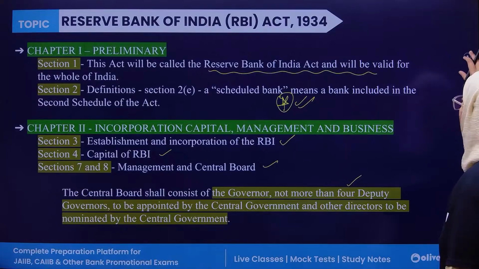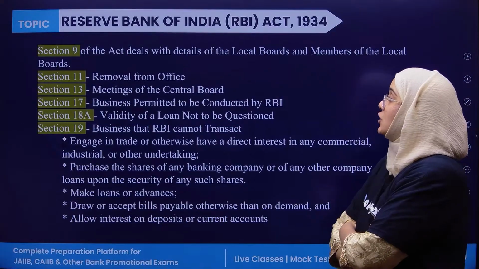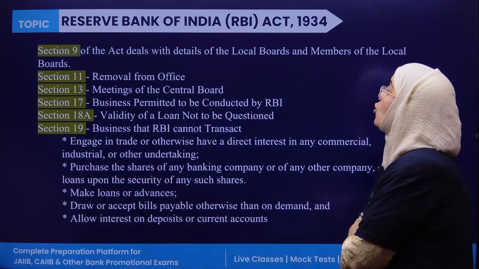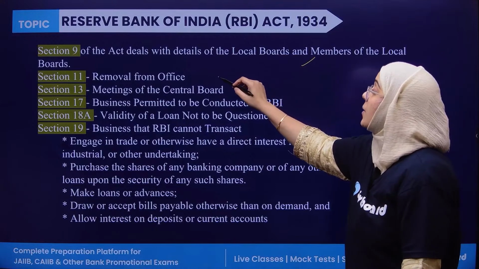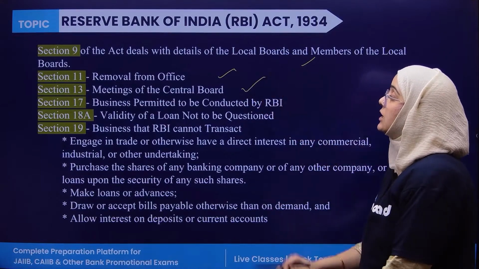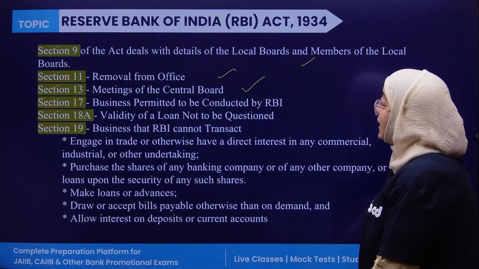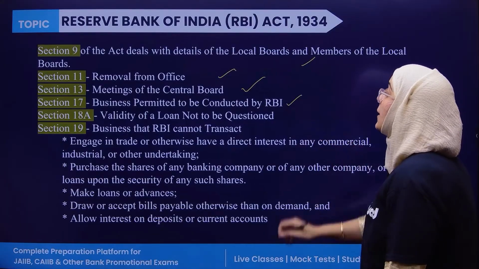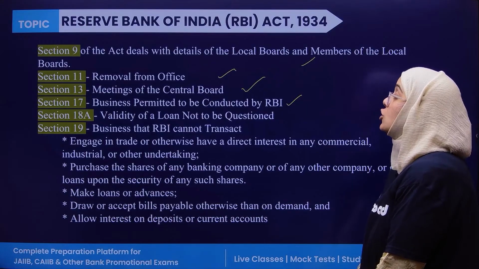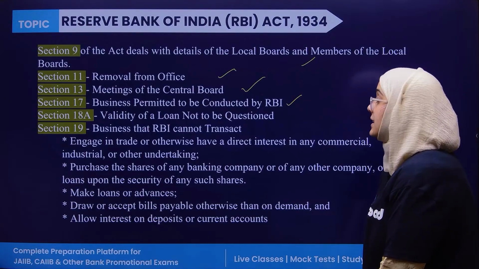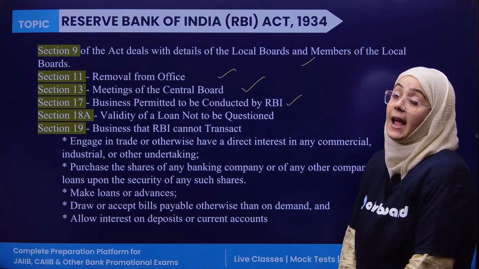Now, next, Section 9 deals with the details of the local board and the members of the board. Section 10 deals with the removal from office. Section 13, meetings of the central board. Section 17, business permitted to be conducted by the Reserve Bank of India. Section 18A, validity of a loan not to be questioned. Section 19, business which RBI cannot transact.